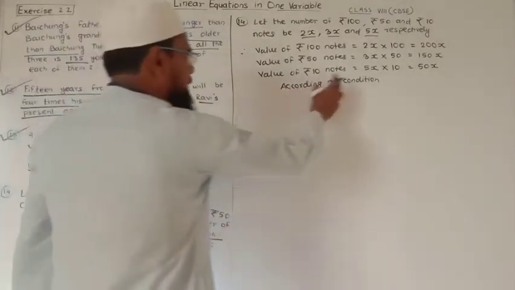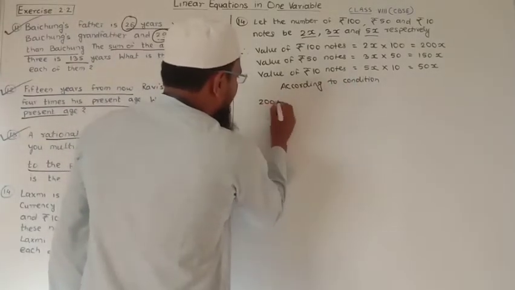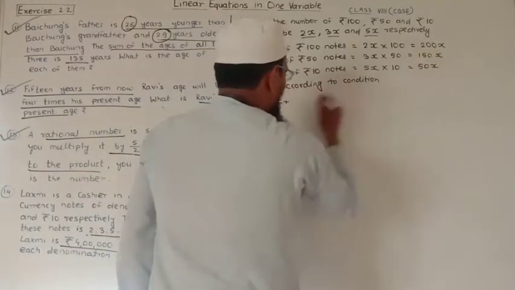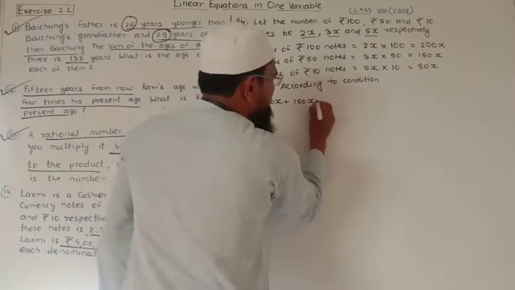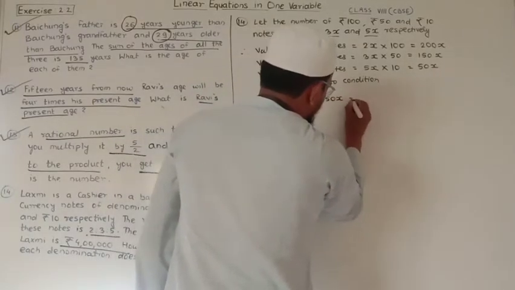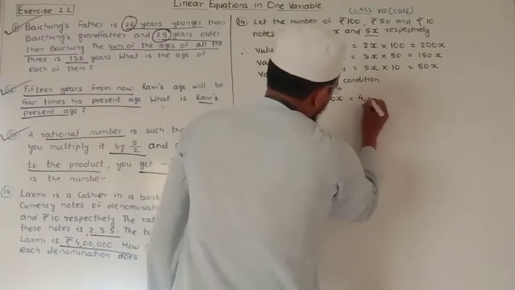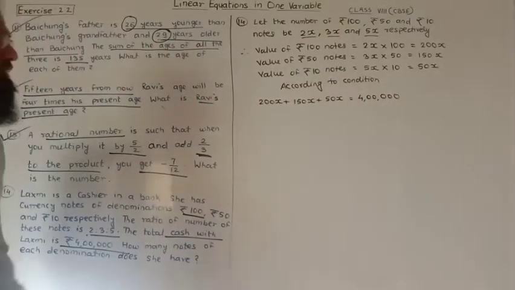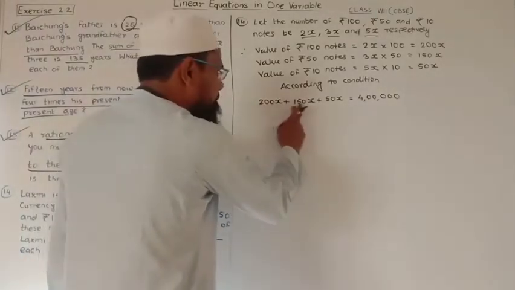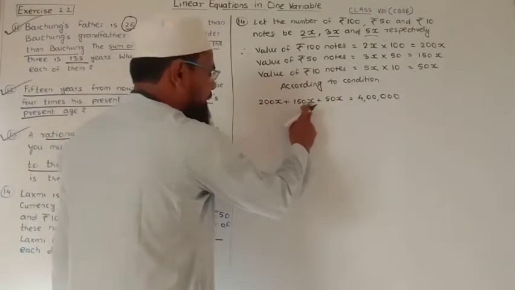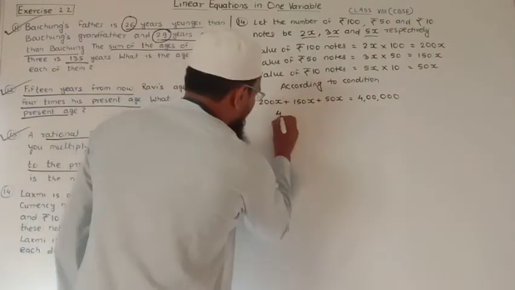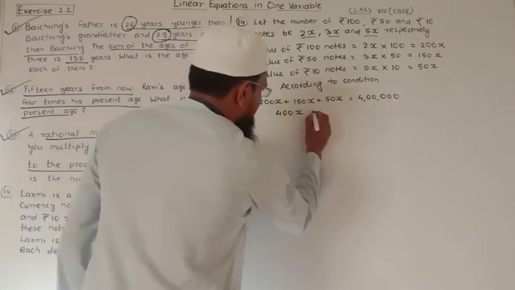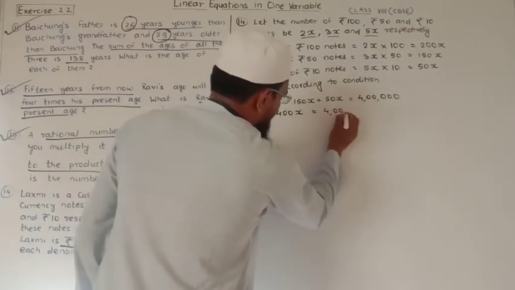So according to the condition, 200x plus 150x plus 50x is equal to 4 lakh. So if we add this, 200 plus 150, 350, 350 plus 50, 400x is equal to 4 lakh.